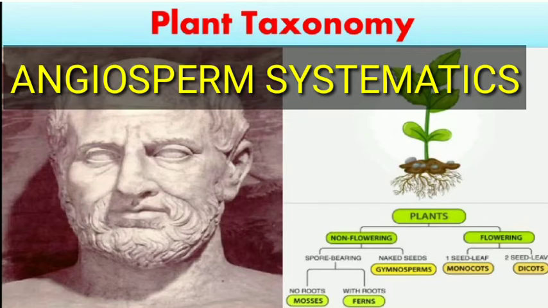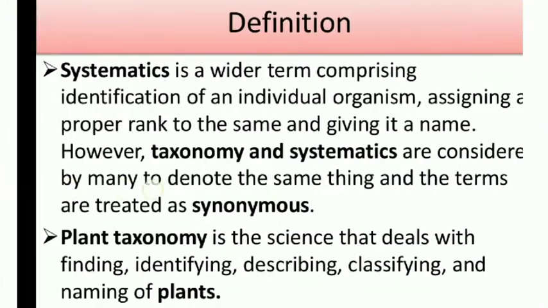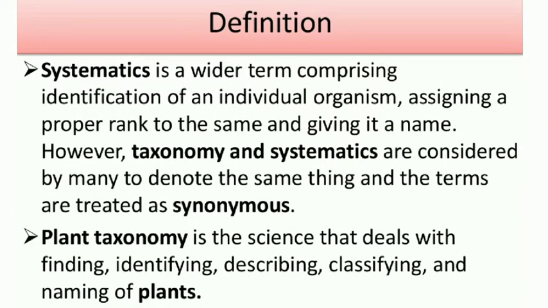Right. We shall see what is taxonomy, what are the types of taxonomy, what are the consequences of taxonomy, what are the benefits of taxonomy for plants, animals or human beings. Here taxonomy and systematics are both used synonymously. Both have the same meaning, both have the same purpose.